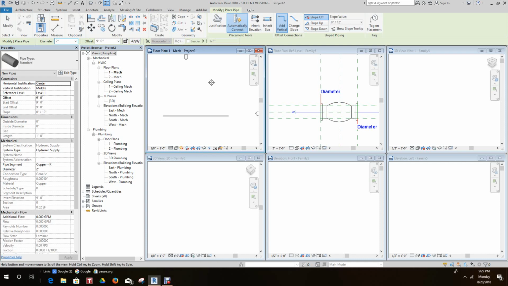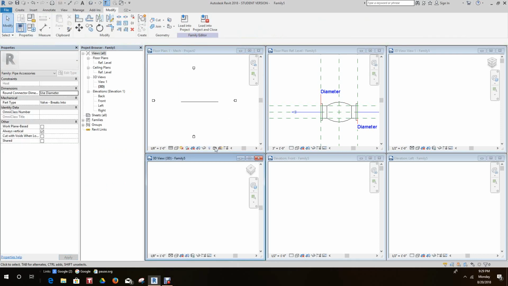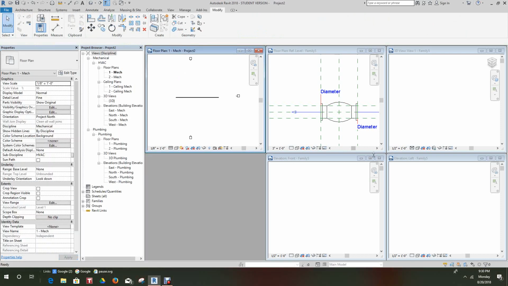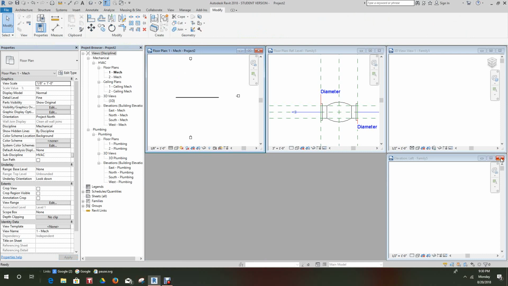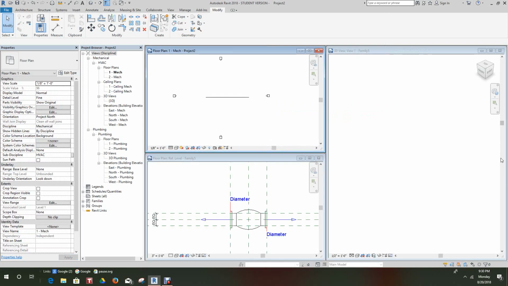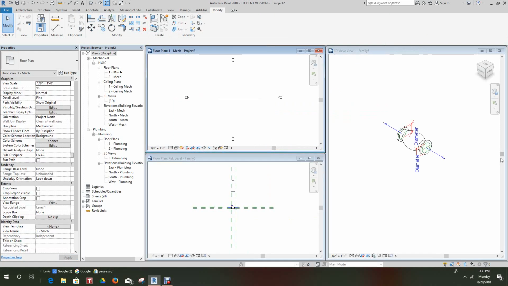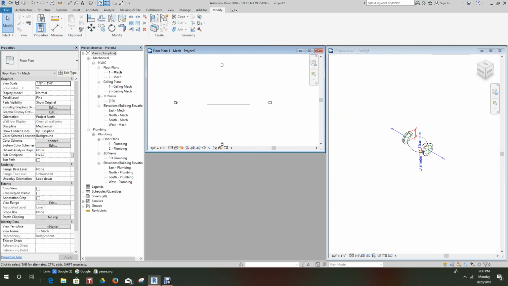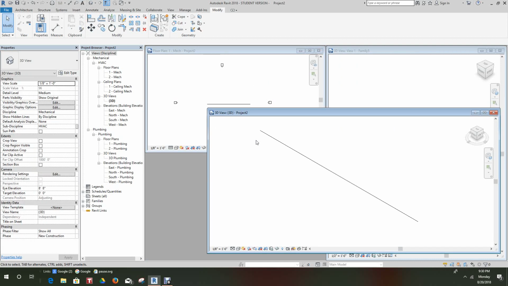Now, let's look in our 3D view. Shut these off. We don't need these. Let's do a window tile here. Now let's open this 3D view on our project. Make this fine.